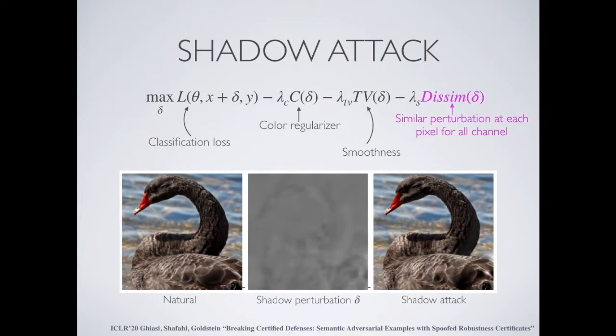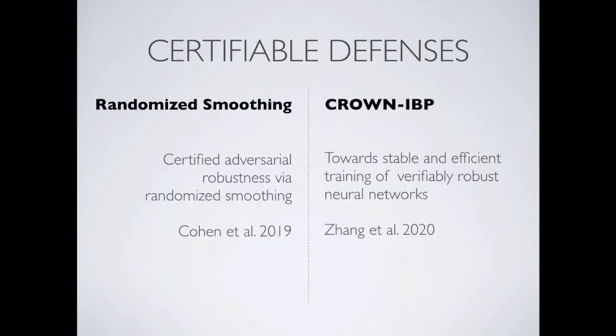So in this paper, we attack two different certifiable defenses. For the L2 norm, we attacked the randomized smoothing by Cohen et al. in 2019. And for the L-infinity norm, we attacked the crown-IBP by Zhang et al. in 2020. So at first, I'm going to talk about the randomized smoothing.